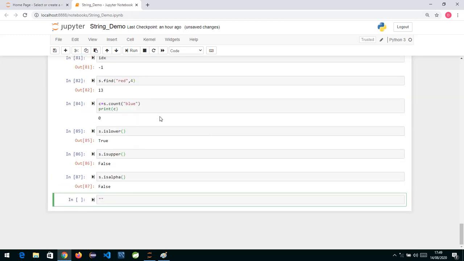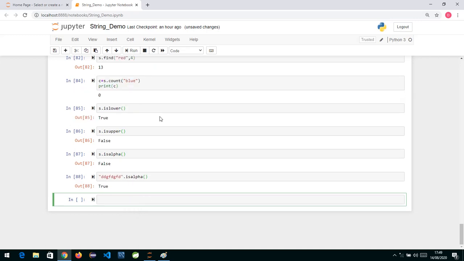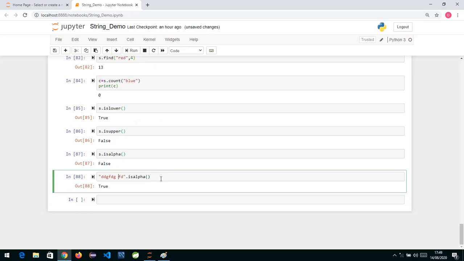If I write a word like this and then write .isalpha() and close, there is no space, so it will return true. And if I put a space in between and then check isalpha, it will give you false. So isalpha means if the given string contains only alphabets, no special characters, no numbers, anything, it will return true.